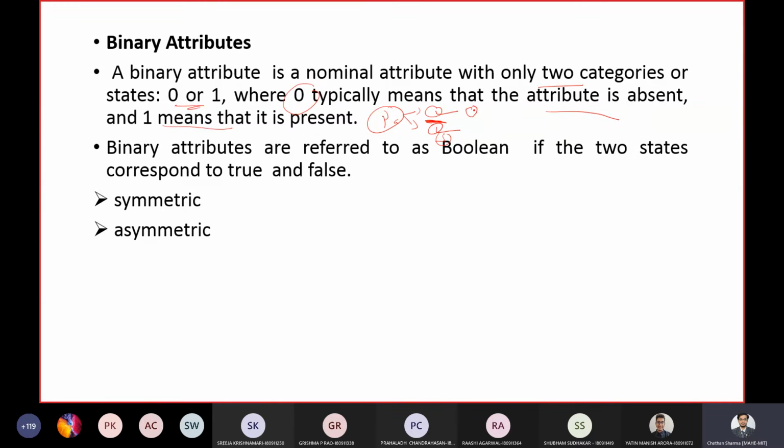If the outcome is 0, you can say the test, for example corona, is negative. If the output is 1, the corona is positive, or the patient has corona. So binary attributes mean there are only two possible values. Binary attributes are also referred to as Boolean attributes, where the outcomes are true or false.